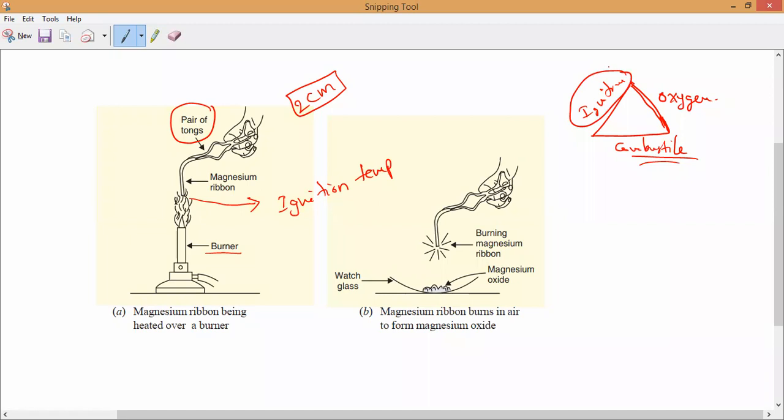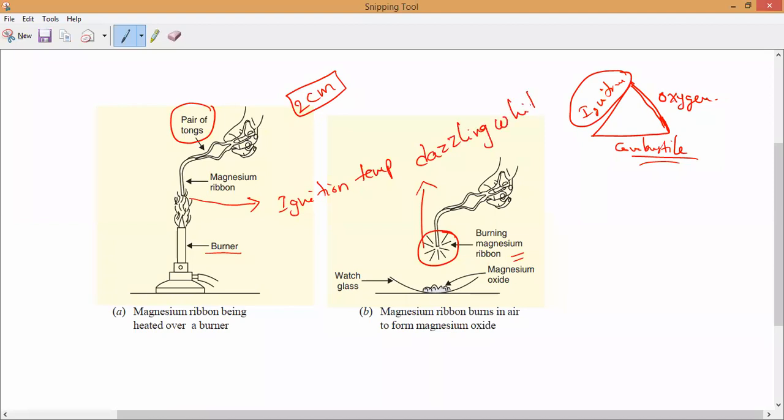Once the magnesium ribbon catches fire, you can turn off the burner, or keep it aside, and you can see the burning magnesium ribbon. It will burn with what flame? It is burning with a dazzling white flame.